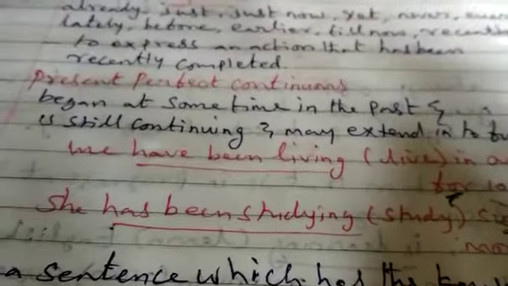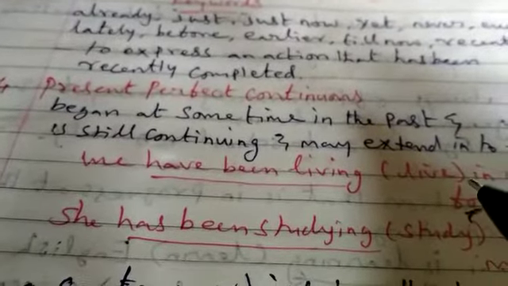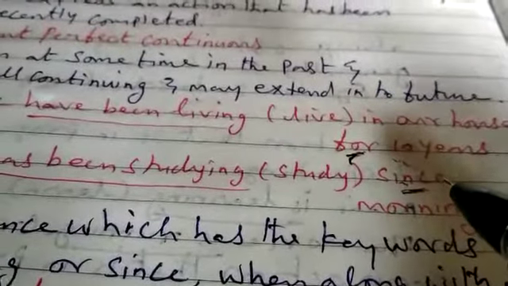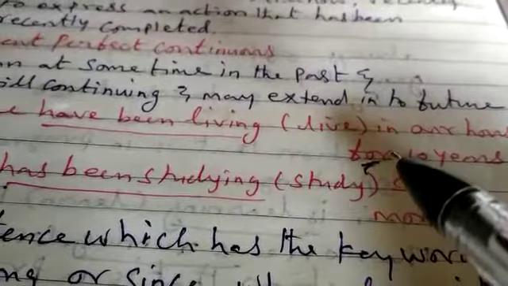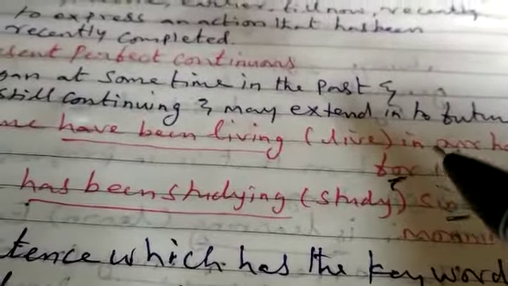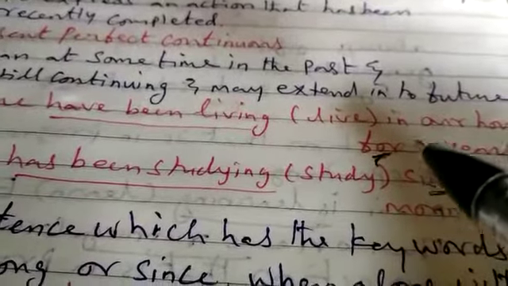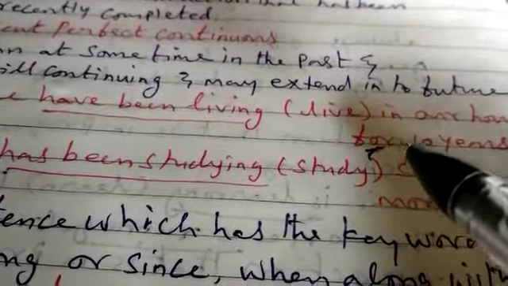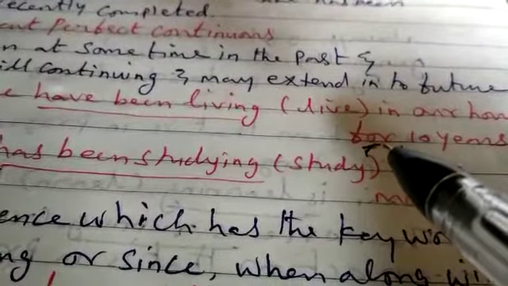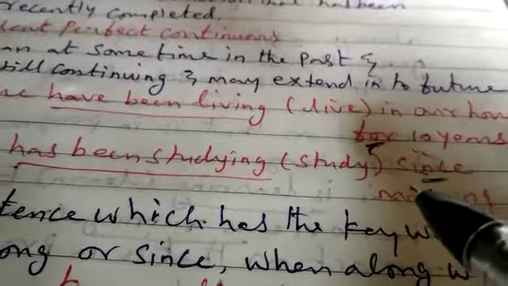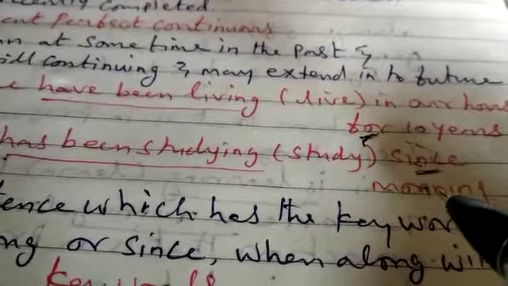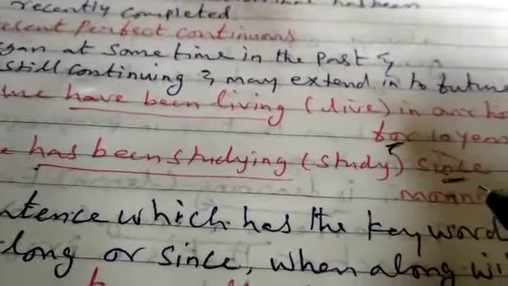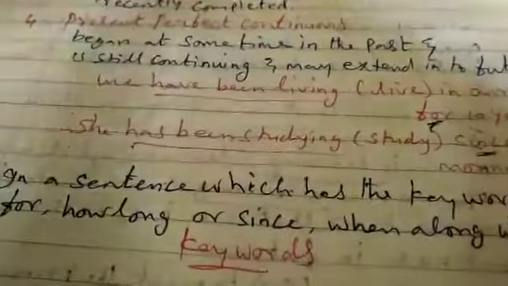Okay. Dear students, the keywords for present perfect continuous are for and since. If you use present perfect continuous, you must use the keywords for or since. When you talk about a total period of time, you must use for. When you talk about a past point of time, you must use since. Okay? You should know this very well.